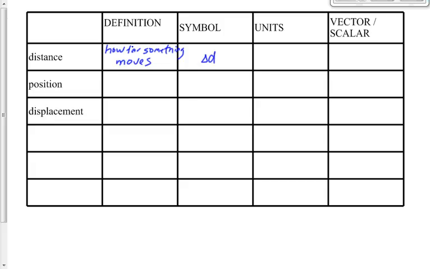How far something moves. The symbol for distance is delta D. It's a symbol. What's the symbol delta mean? Yeah, good. Change. It's a Greek letter. It means change. So change in D. Changing where you are. How far something's gone, changing where you are. The units for distance, we can use a whole vast array of different units, but the most common one and the standard one is meters. We could also use kilometers or centimeters or millimeters, depending upon the context. But again, the most common one is meters.